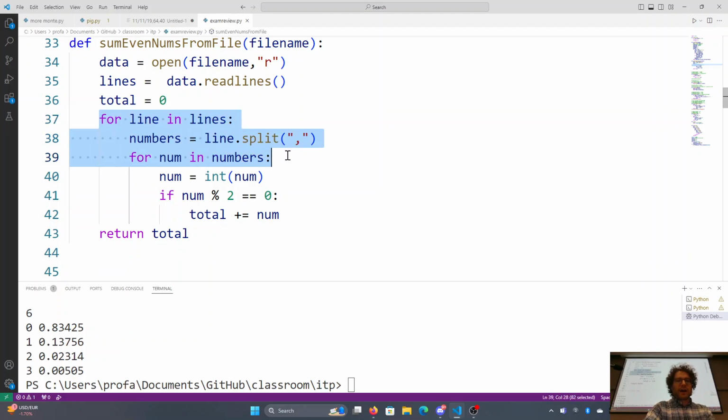It is mildly complicated by the fact that we have a for loop in there, but basically, it makes sense when you think about it. We're iterating through each of the lines, and then for each line, we have to iterate through each of those individual parts. Don't let the fact that there's a nested for loop throw you off. It makes sense when you're writing it.